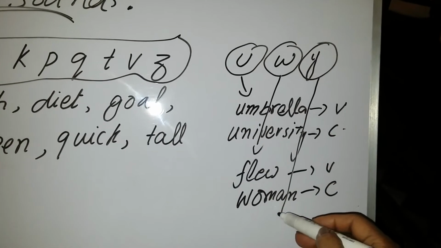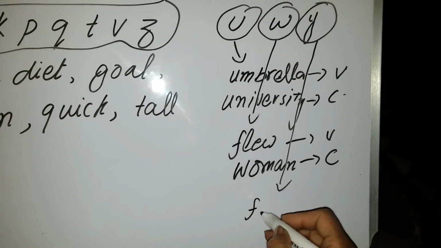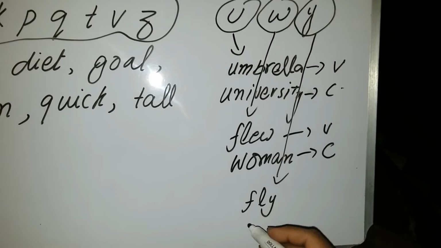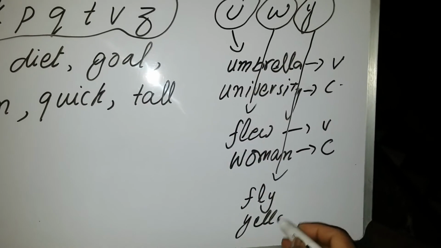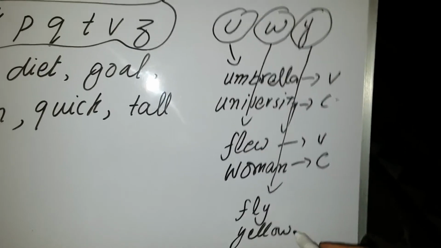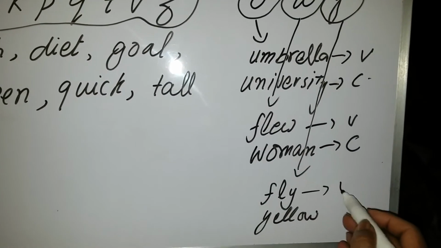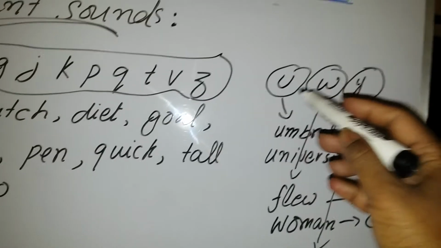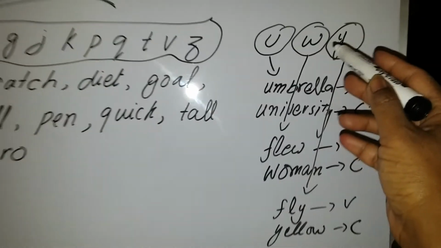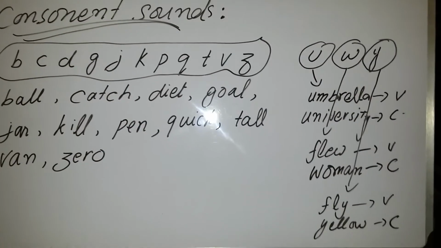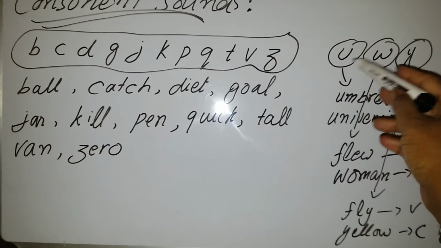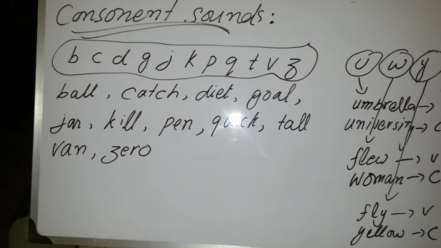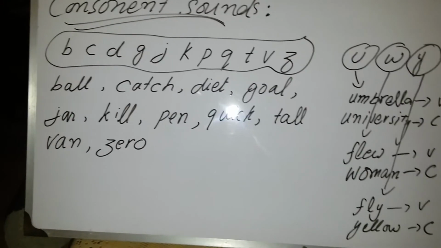Similarly, look at this one. If I write over here fly, now it is giving you the sound of a vowel. But if I write over here yellow, now it is giving you the sound of a consonant. So these three alphabets are used as a consonant as well as a vowel. This is considered a full vowel, and these two are considered semi-vowels. So these are the consonant sounds.